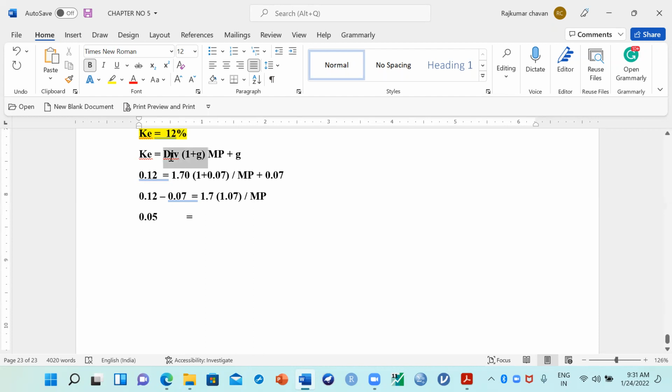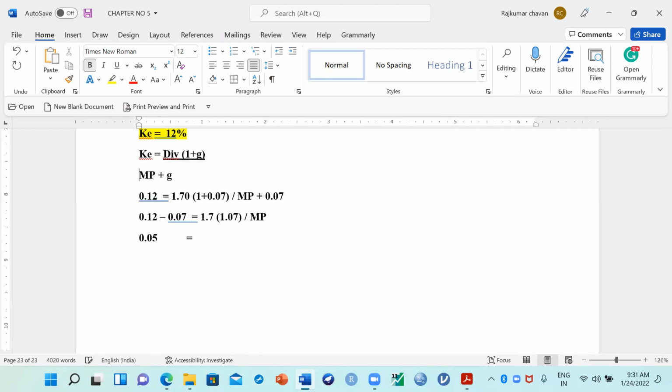D, MP, this is here. Let's imagine it's separate here in the center. Now, is it visible? Yes, sir, now it is clear. Clear, everyone? It is actually like this, the formula.